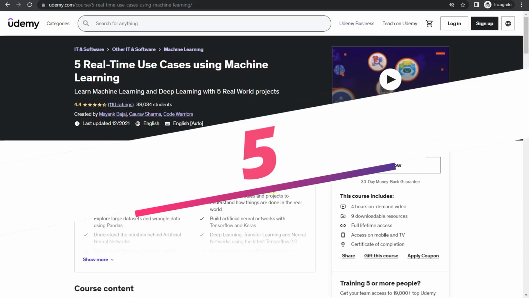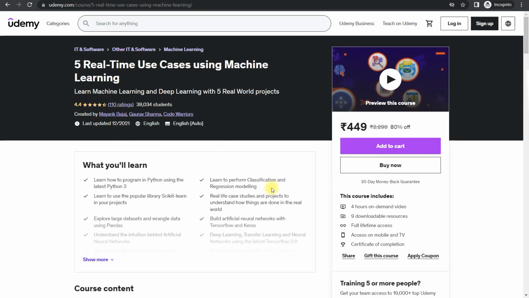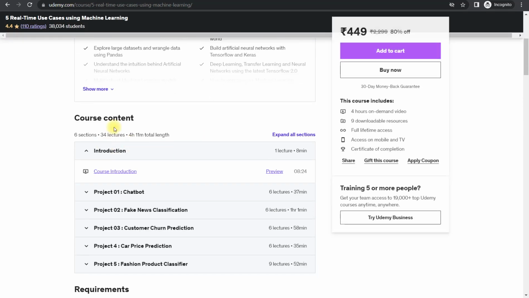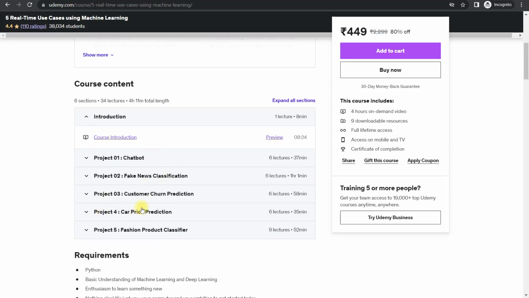And the last course we have is 5 real-time use cases using machine learning. It's hands-on, and you will understand better in terms of use cases. So it will help you in interviews as well. This course has 4 hours of content. It is divided into 6 sections and there are 34 lectures in it. So you can see the content here.